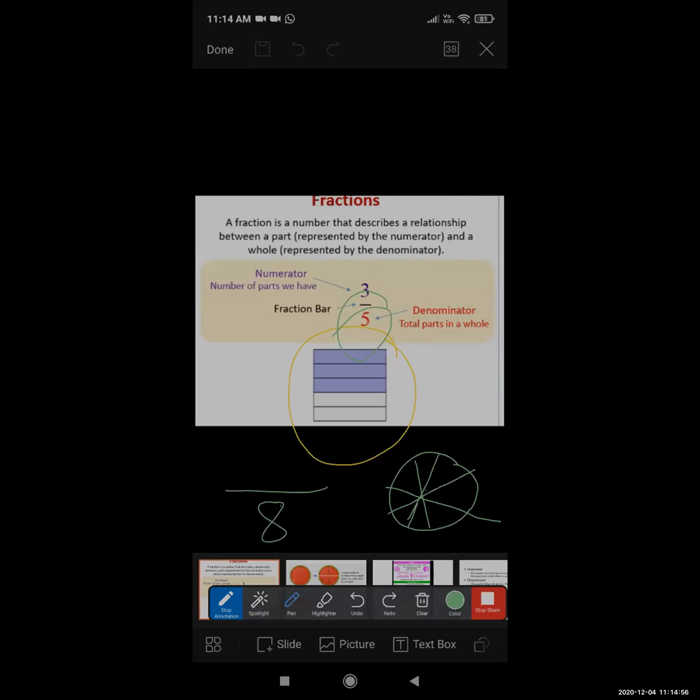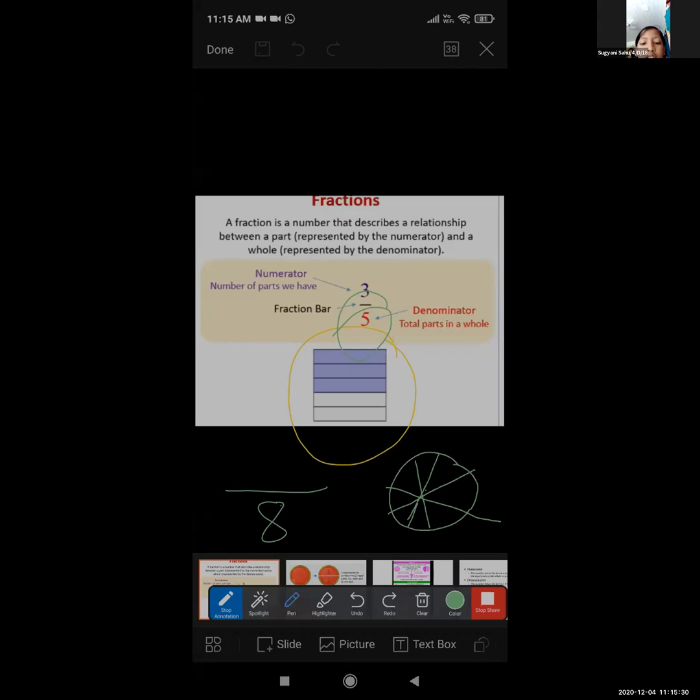8 is what? Denominator. Everyone clear what the denominator is? Whole number means what? In one diagram, how many equal parts are there? In one circle, how many equal parts are there? In one rectangle, how many equal parts are there? If suppose you take a triangle, no problem, you want to check how many equal parts are there.